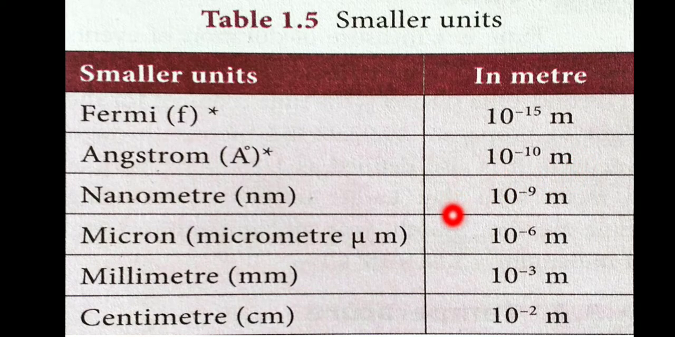1 nanometer equal to 10 to the power minus 9 meter. 1 micron equal to 10 to the power minus 6 meter. 1 millimeter equal to 10 to the power minus 3 meter. 1 centimeter equal to 10 to the power minus 2 meter.